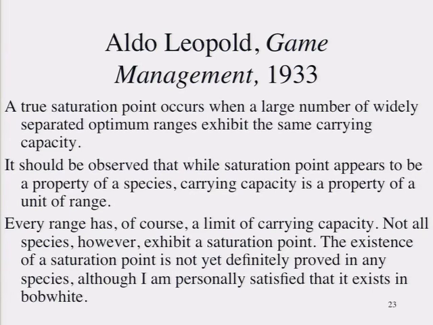And this is the binary we saw at the very beginning of the semester, right? Sort of population and environment. How do you calculate the population growth rate of an organism in abstraction from its environment, given that you can only ever see it in the context of its environment? And he concluded that for bobwhite quail, he was reasonably satisfied that there was a saturation point, a sort of absolute limit, that these birds could not achieve any greater density than that, no matter what. But he wasn't convinced it existed for any other species. He saw it as something that had yet to be demonstrated.